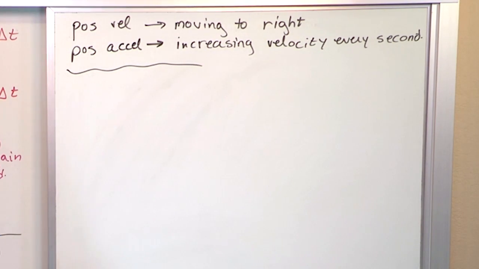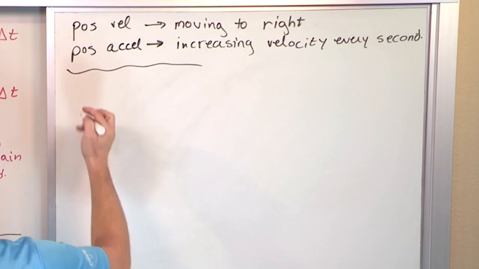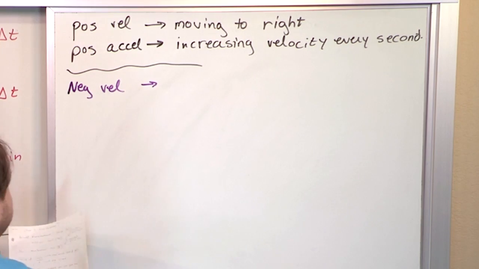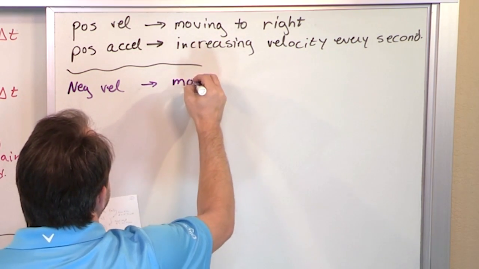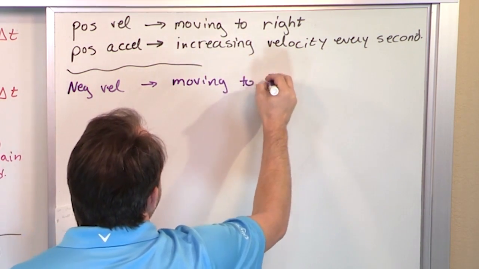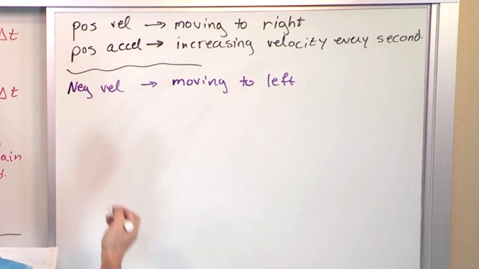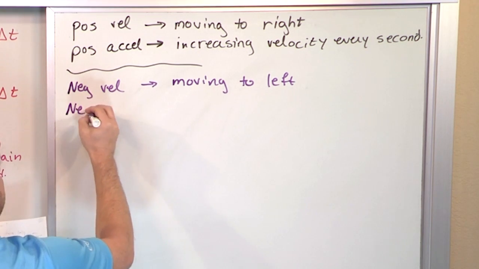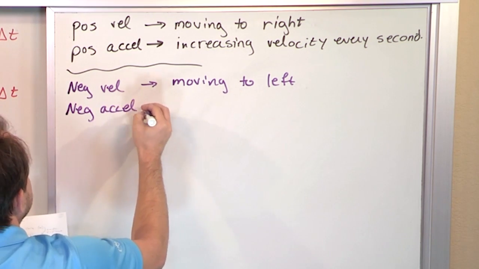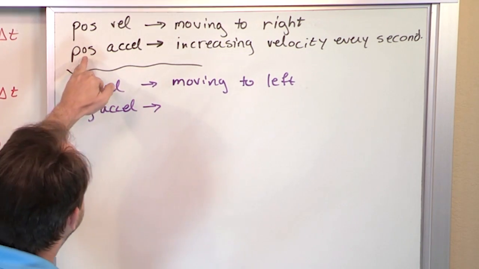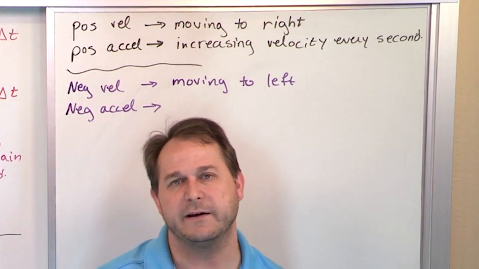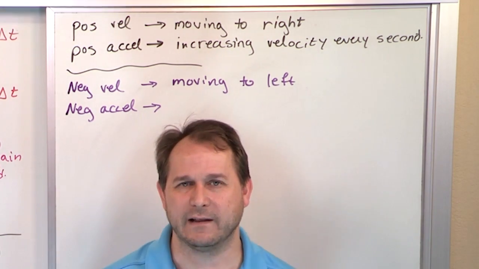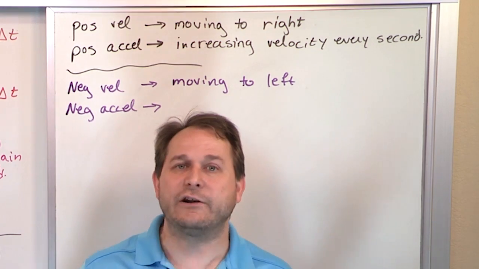So let me switch colors over here, and let's talk about this. Now, if I have a negative velocity, what does that mean? Negative velocity means I'm not moving to the right, I'm moving to the left. We already said that in words a few minutes ago. So positive velocity, to the right; negative velocity, moving to the left. Let's say what is going to happen when I have a negative acceleration. This gives many, many students problems. Well, if a positive acceleration means I'm increasing my velocity every second, a negative acceleration, I already kind of gave you the punchline when we opened the lesson, it just means you're slowing down, you're decreasing your velocity.